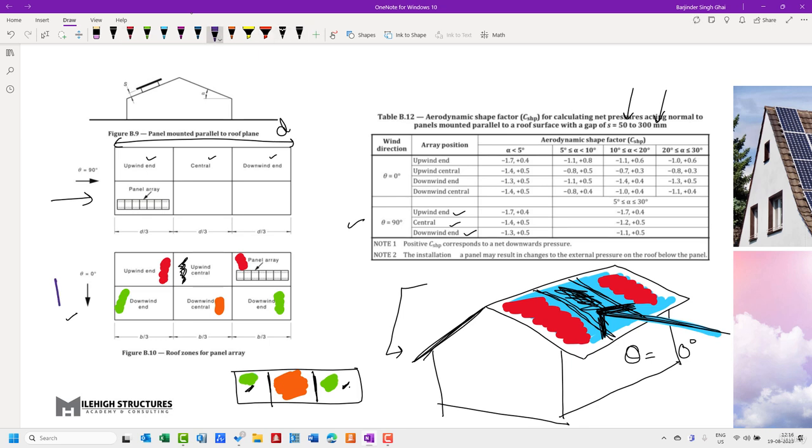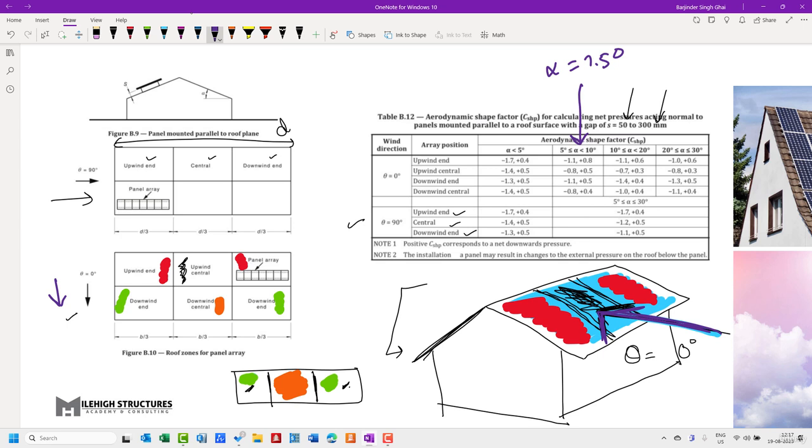So when wind is striking from this particular direction, this is theta equal to 0. This is also theta equal to 0 degree. According to that, we can simply find out the values as per alpha, and obviously it can be interpolated also. So let us suppose it is between 5 to 10 degrees. If alpha is 7.5 degrees, then we simply need to refer to this particular table. Assuming that in our case alpha is equal to 7.5 degrees, we can simply find out the coefficient.